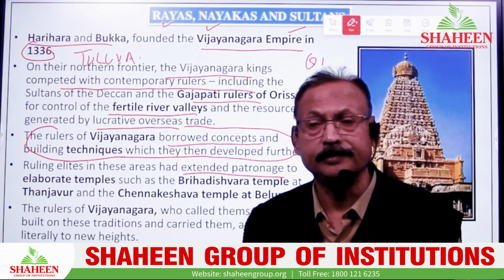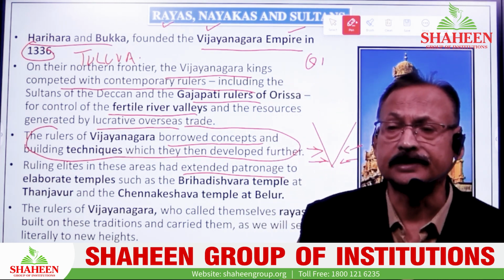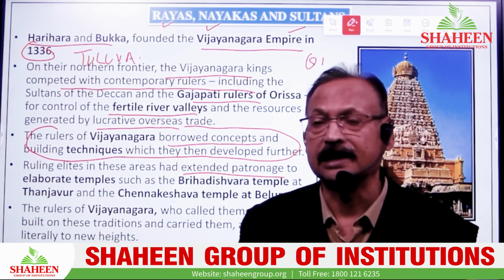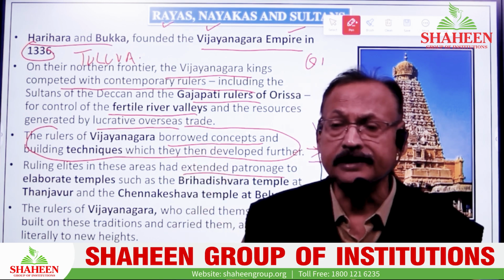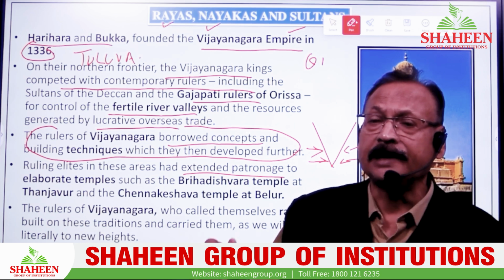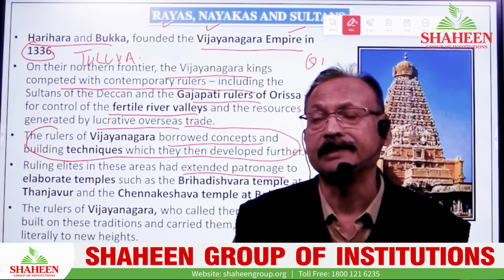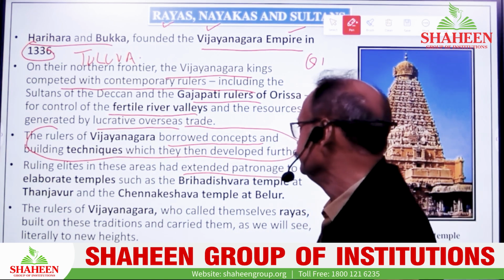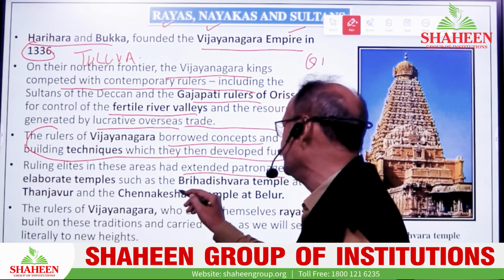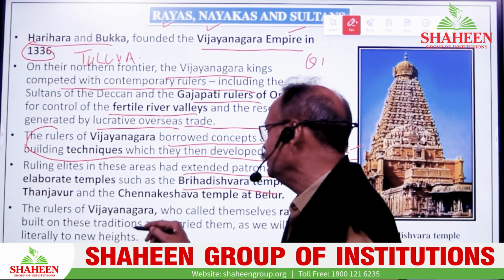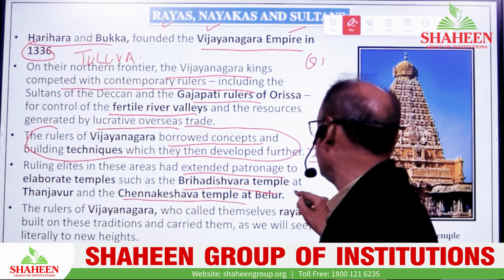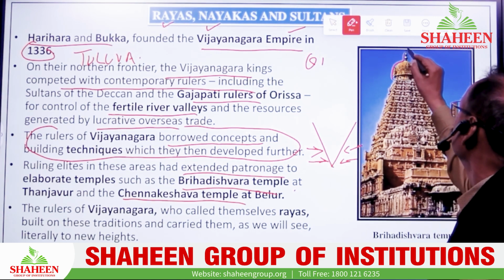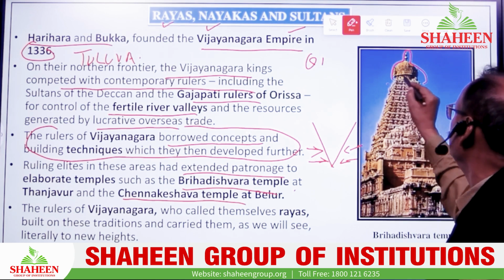What do you mean by patronage? It means that unless a king or prince provides and facilitates them, art, culture, activity, even music and dance can't develop. So patronization means they followed the technique and gave ample support to the system for developing the idea. That is what is called patronage. And we find this elaborate Brihadeshwara temple of Tanjore and Chandeshwara temple at Vellore. We find two temples. This was one of the unique contributions of this temple.